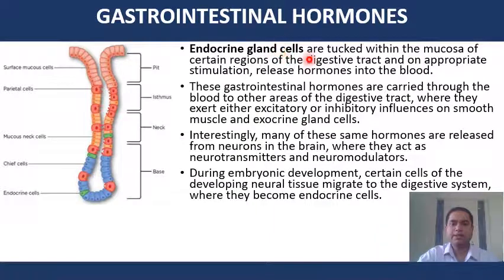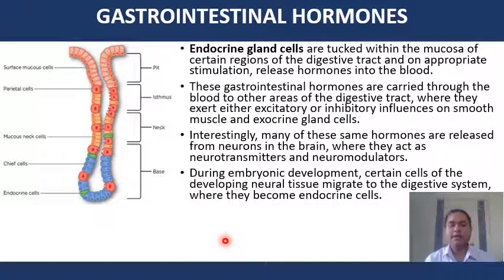Now we will briefly discuss the endocrine glands which are present in the GI tract. The endocrine glands are tucked within the mucosa of certain regions of the digestive tract, and on appropriate stimulation they release hormones into the blood. These gastrointestinal hormones are carried through the blood to other areas of the digestive tract, where they exert either excitatory or inhibitory influence on the smooth muscles and exocrine gland cells.